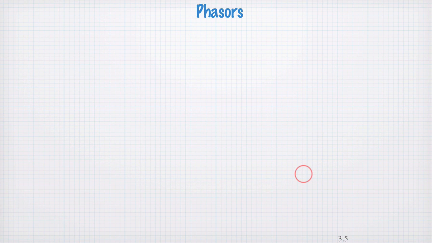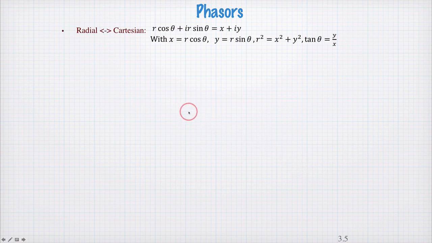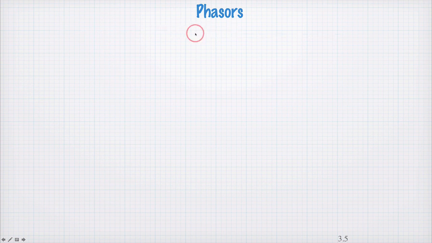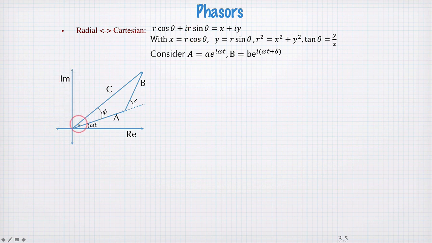Phasors. It can be very helpful to think about complex numbers in a geometric way. And we can do that because complex numbers are easily represented on a Cartesian plane with the real part on the x-axis and the imaginary part on the y-axis. So for example, we have two complex numbers, a and b, and we're going to add them together. We've got a being equal to some amplitude times e to the i omega t. We can imagine here, we've taken a picture of it, we've frozen it in time, we've got some phase here, omega t, which can vary in time, but it's just fixed in this diagram.